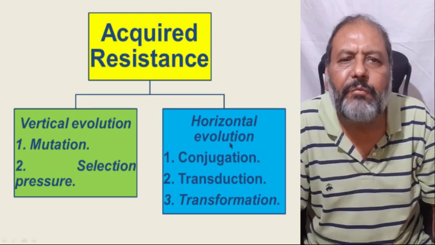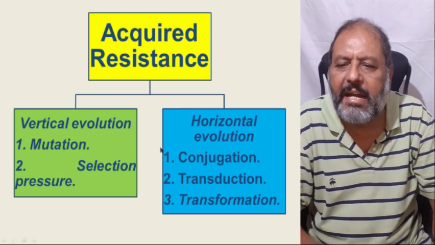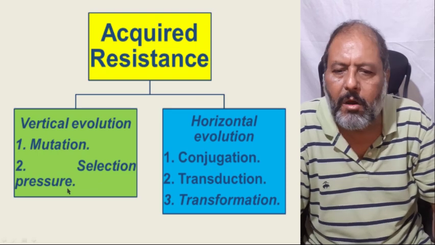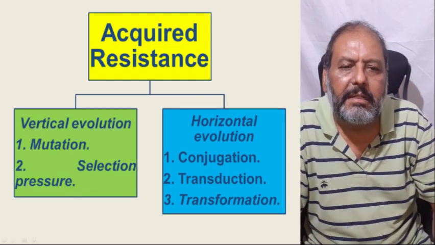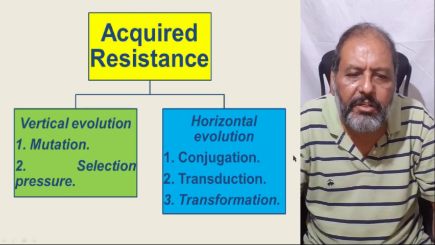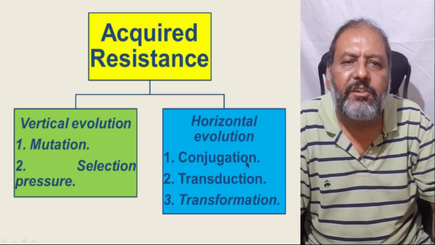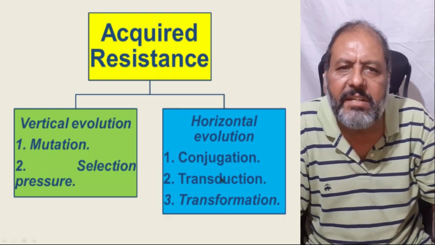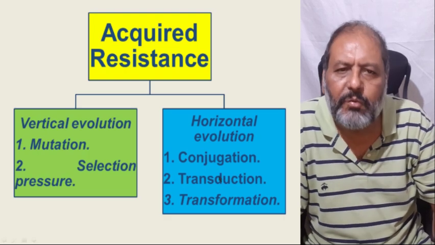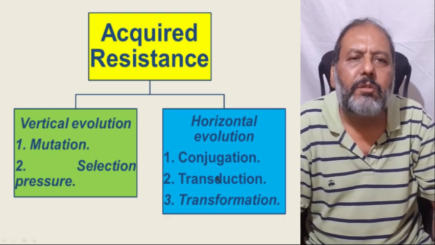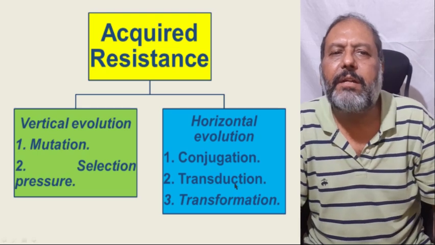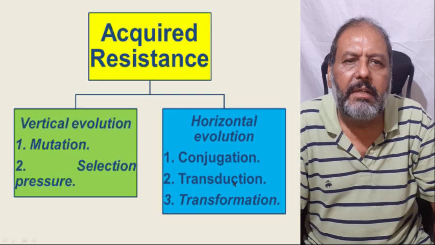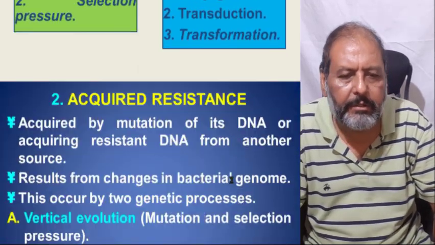One will easily understand that vertical evolution is the mutation or selection pressure, and the horizontal evolution is conjugation, transduction, and transformation, by which the bacteria transfer certain resistance genes to other bacteria, and they survive because of those genes which have been transmitted to the other bacteria.